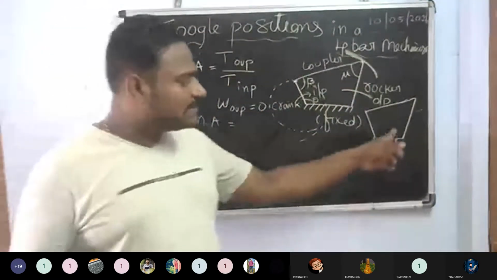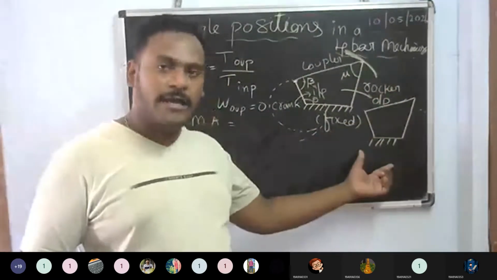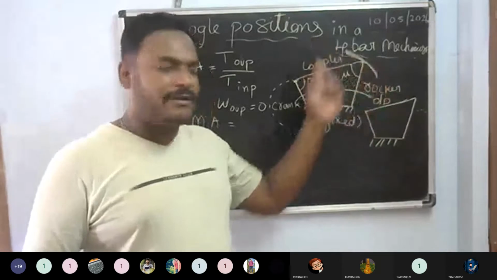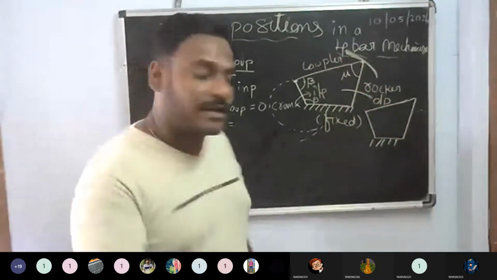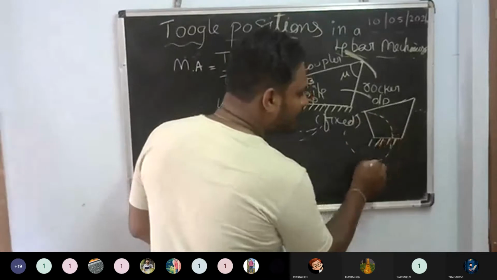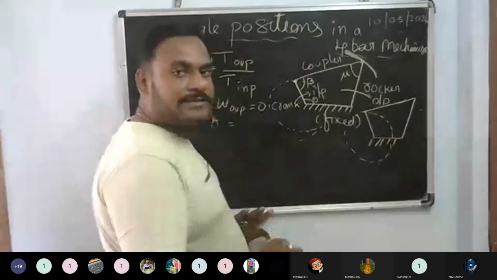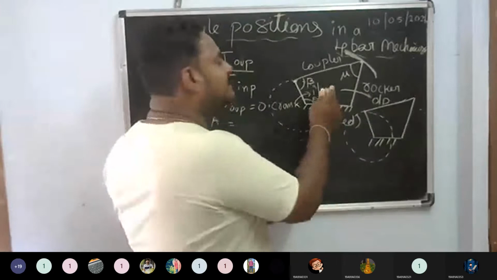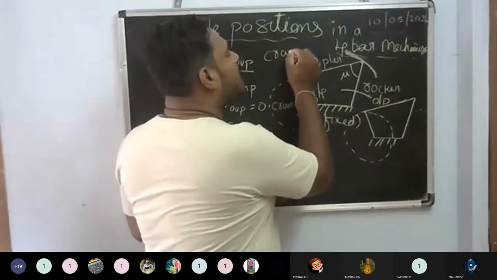The position will be like this. Then you can say here only the oscillation will happen. Here two circles will happen. See here, why? Because this is one crank. This is a crank rocker mechanism. The first one is called a crank rocker mechanism.